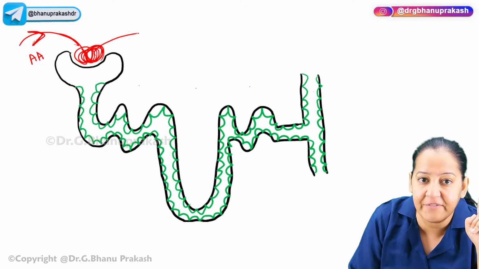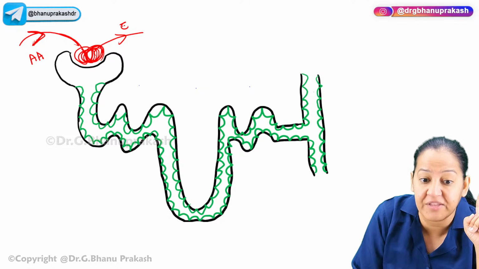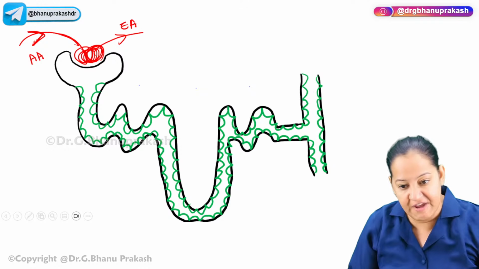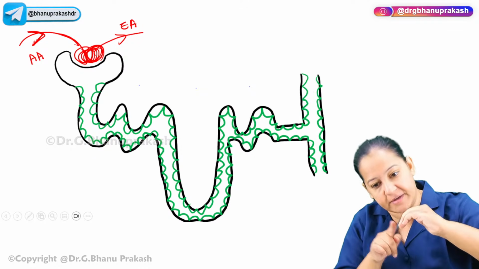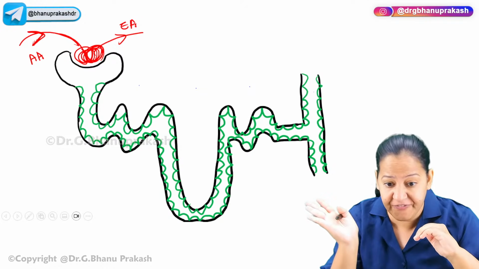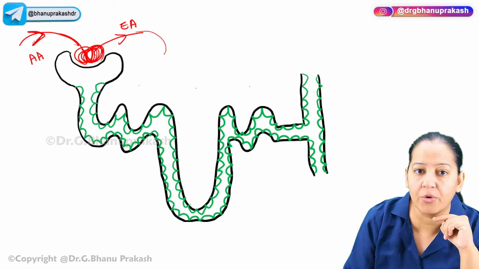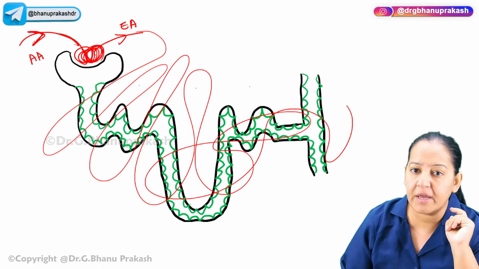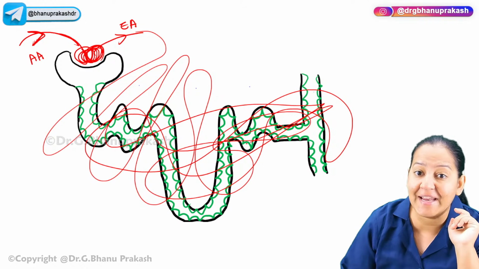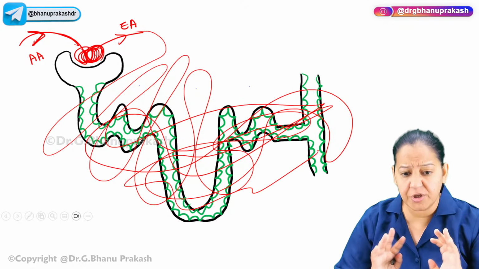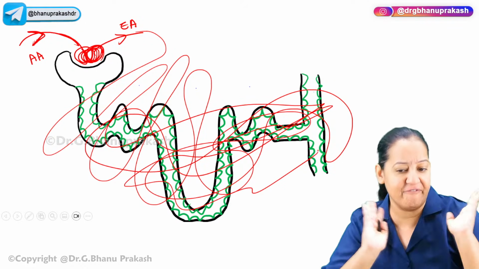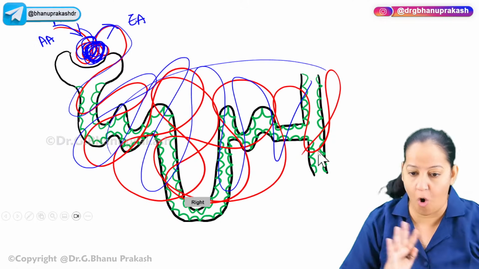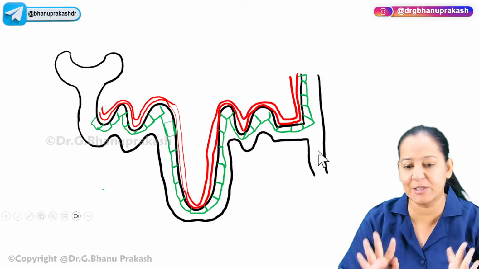After that, it leaves out in the form of the efferent arteriole. After leaving out, it forms a bunch of capillary over the tubules. These are peritubular capillaries, and they surround the tubules from all the sides, 360 degrees. So it is looking like this.